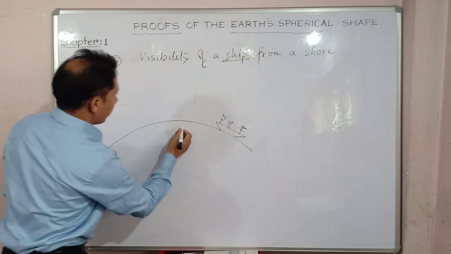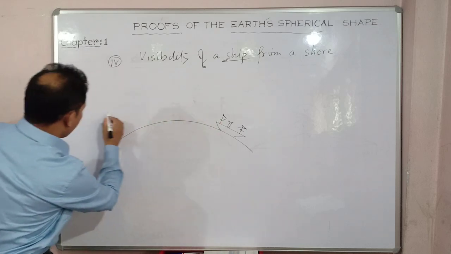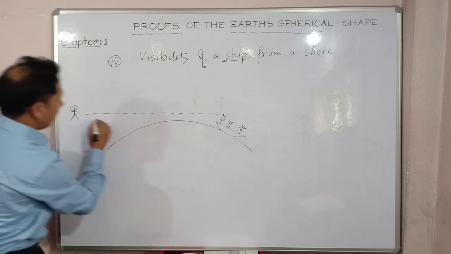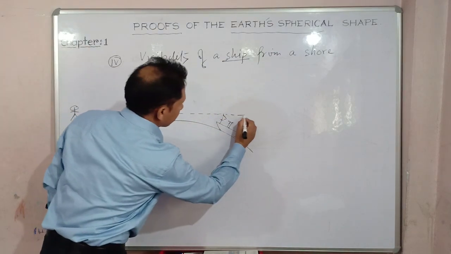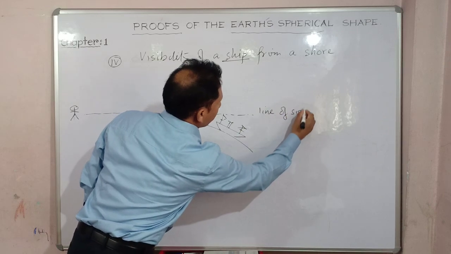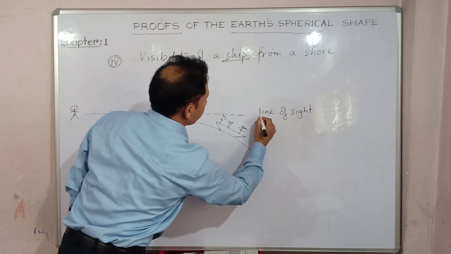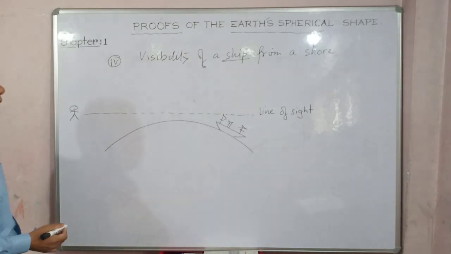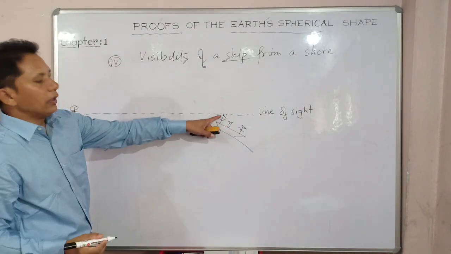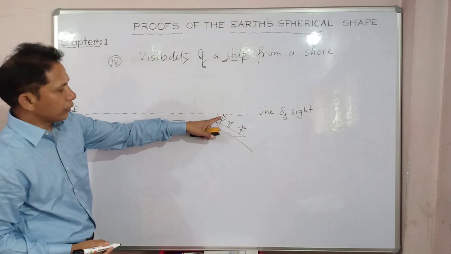Maybe you can see only this one, right? On the line of visibility. This is the line of sight. Now you can see only the top portions. Only the mast you can watch.